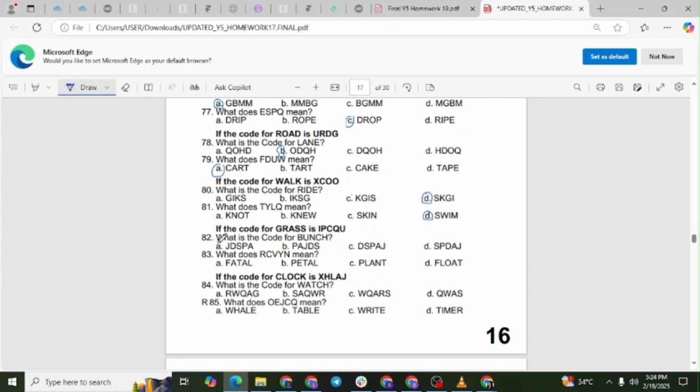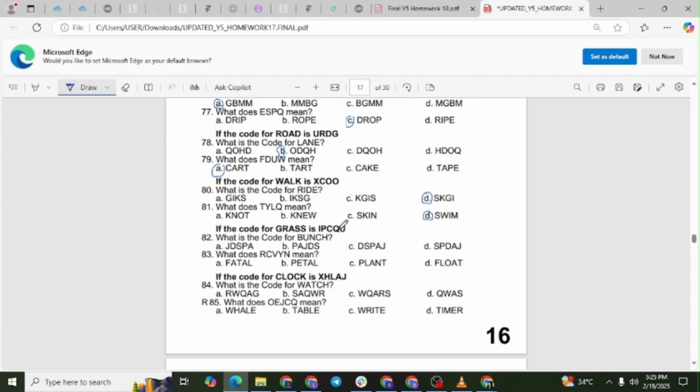Question 82. What is the code for the word bunch? We are given that the word grass is coded as IPCQU. Let us determine the pattern. The letter G moves forward by 2 places to the letter I. The letter R moves backward by 2 places to the letter P. The letter A moves forward by 2 places to the letter C. The letter S moves backward by 2 places to the letter Q. The letter S moves forward by 2 places to the letter U. This involved a shift of +2 for the first, third, and last letters, and -2 for the second and fourth letters.